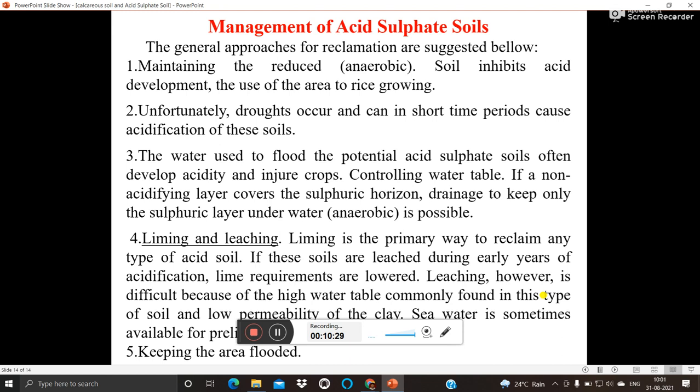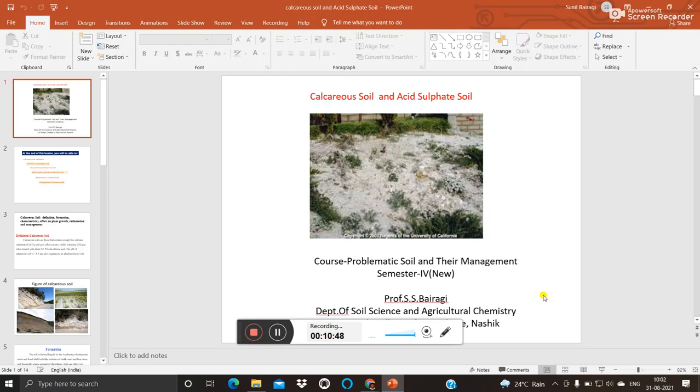Then next one, that is liming and leaching material. As we know, liming is the best source to manage any acid sulfate soil. So use of lime and leaching may be used in management of acid sulfate soil. And then fifth one, that is keeping the area flooded. So this is all about the calcareous soil and acid sulfate soil. Thank you.